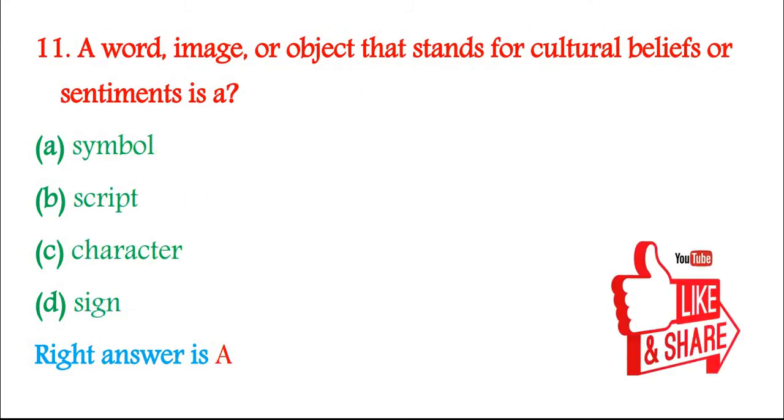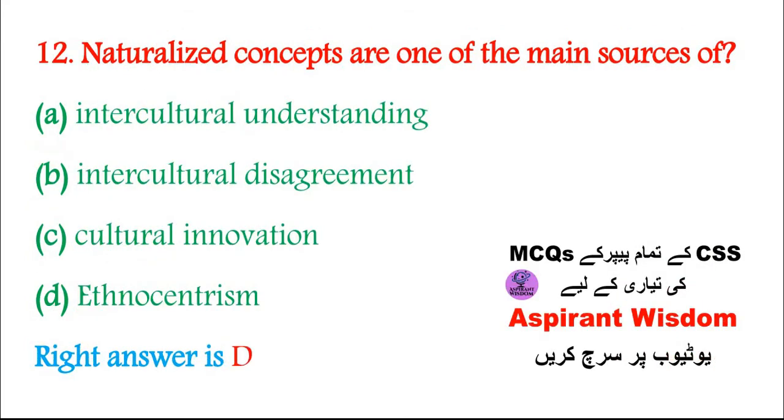11. A word, image, or object that stands for cultural beliefs or sentiments is: A. Symbol, B. Script, C. Character, D. Sign. Right answer is A. 12. Naturalized concepts are one of the main sources of: A. Intercultural understanding, B. Intercultural disagreement, C. Cultural innovation, D. Ethnocentrism.